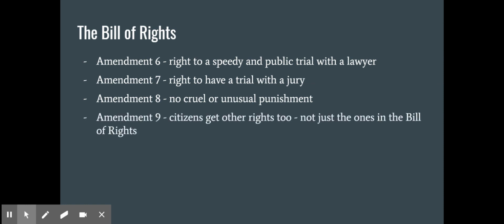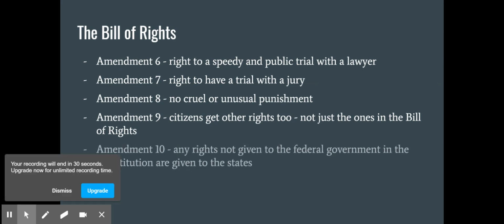And then Amendment 9 is kind of an overarching one that they added: citizens get other rights too. Citizens don't just get the rights in the Bill of Rights, they get other rights too. This is kind of a catch-all so that nobody says, oh, this one wasn't in the Bill of Rights, so you don't get that right. And then lastly, Amendment 10, any rights not given to the federal government would be given to the states. This also helps satisfy the idea of federal versus state government and those rights.